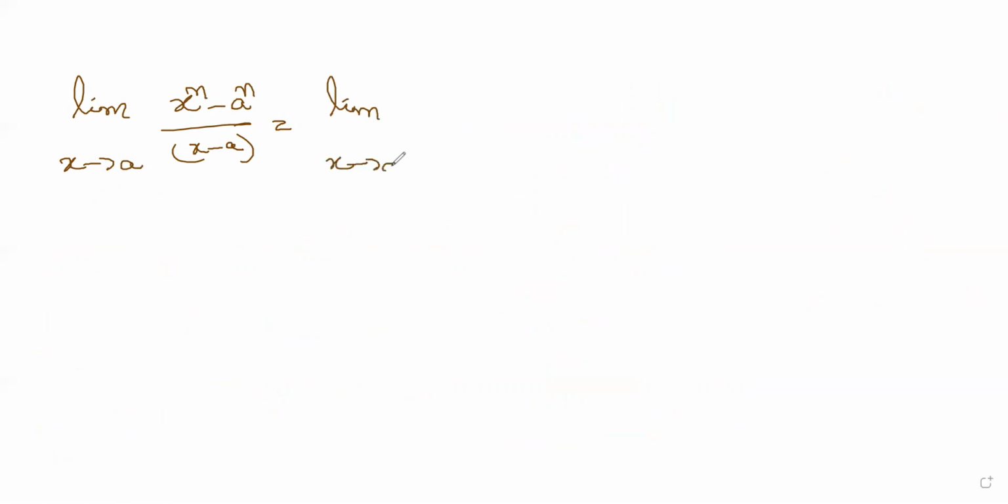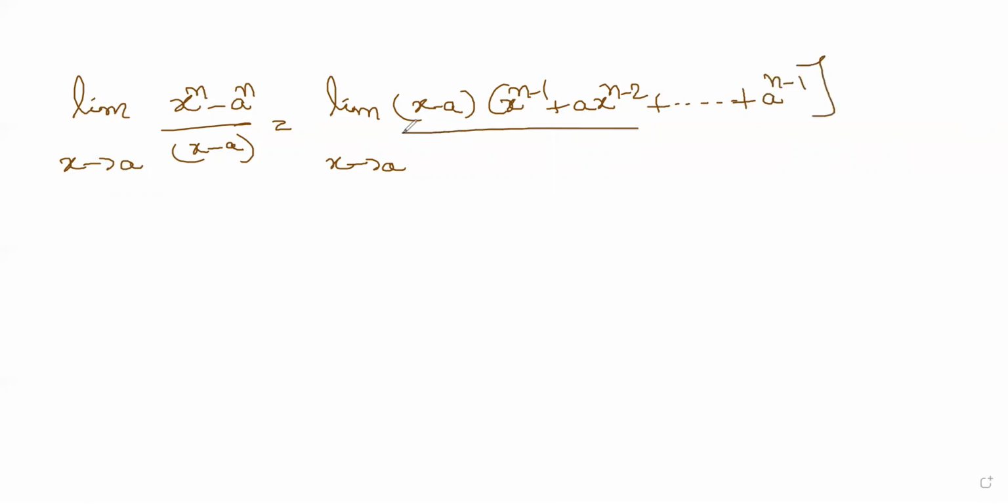Limit x tends to a, and this happens to be x minus a multiplied by x power n minus 1 plus a into x power n minus 2. This is all we can do. So this goes on up to a power n minus 1, divided by x minus a. So your x minus a is out. And now how many terms will be there? That's all we have to check.